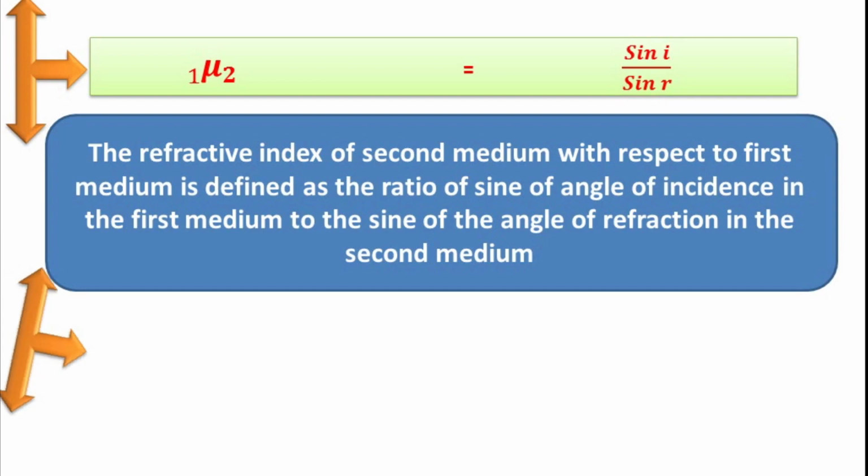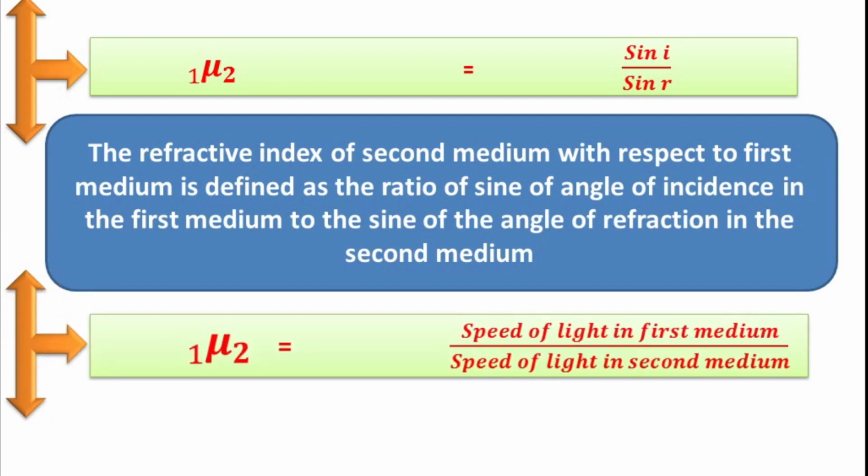And formula number 2, refractive index of second medium with respect to first medium is equal to speed of light in first medium divided by speed of light in second medium.